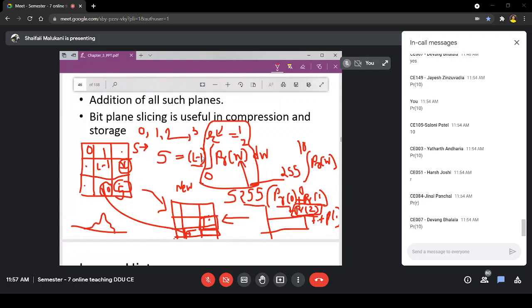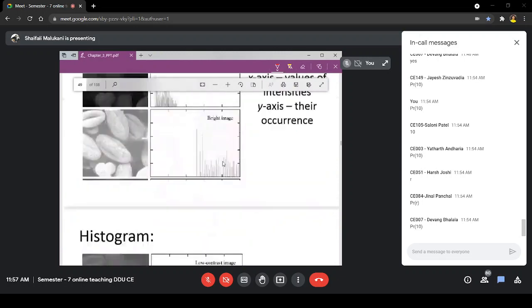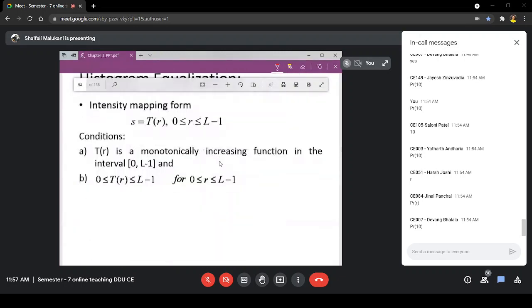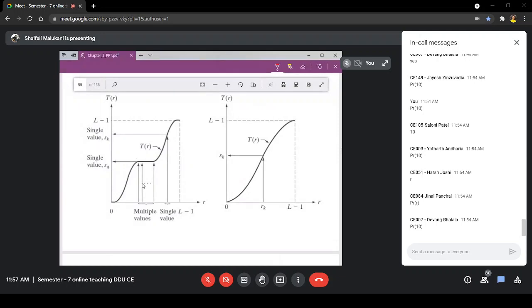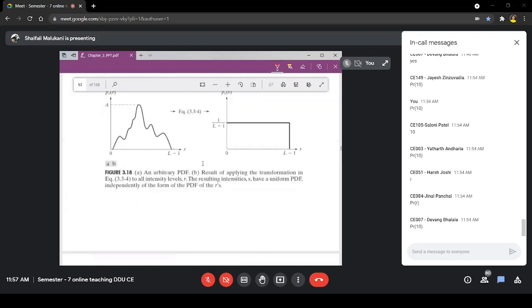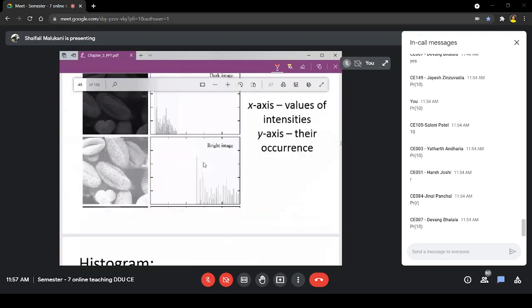Then your value remains the same. Multiple values can map to one, because certain probability values are 0. That is possible, but it will never be a decreasing function.